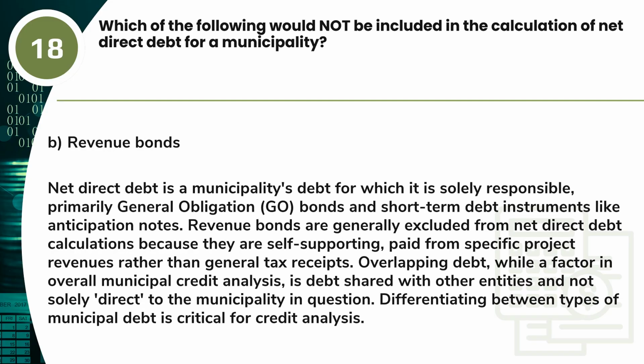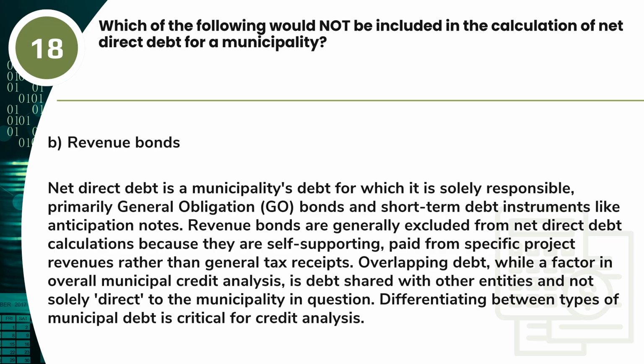Answer. B. Revenue bonds. Net direct debt is a municipality's debt for which it is solely responsible, primarily general obligation, GO bonds, and short-term debt instruments like anticipation notes. Revenue bonds are generally excluded from net direct debt calculations because they are self-supporting, paid from specific project revenues rather than general tax receipts. Overlapping debt, while a factor in overall municipal credit analysis, is debt shared with other entities and not solely direct to the municipality in question.